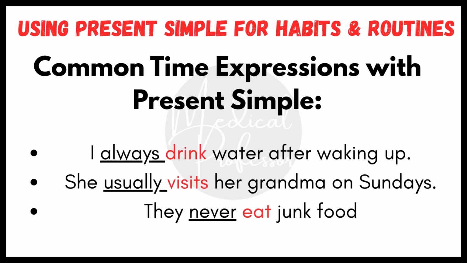For example, I always drink water after waking up. She usually visits her grandma on Sundays. They never eat junk food. Time expressions help the listener understand how often the action happens. Pair them with the correct verb form to sound natural.